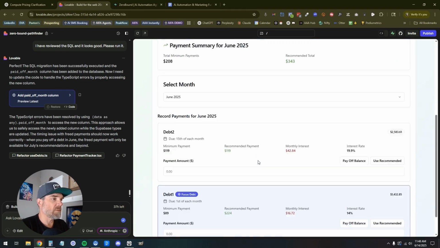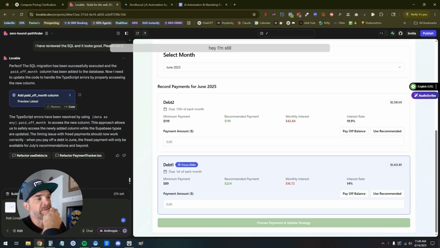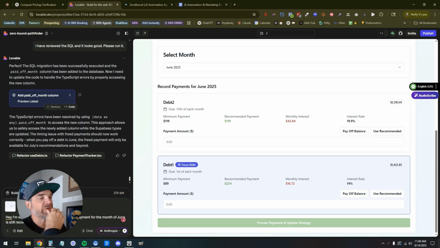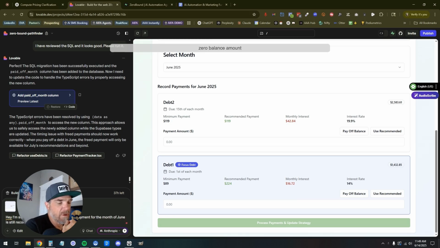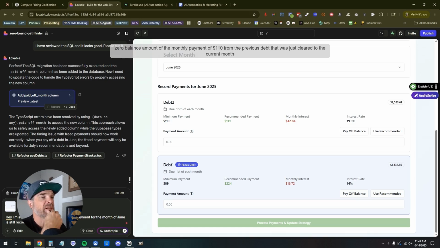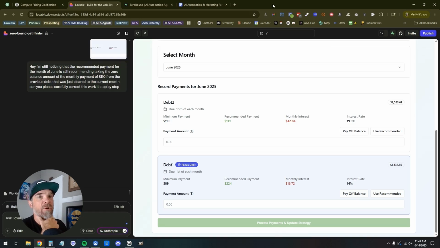Cool. Hey, I'm still noticing that the recommended payment for the month of June is still recommending taking the zero balance amount of the monthly payment of 110 from the previous debt that was just cleared to the current month. Can you please carefully correct this? Work this step by step. You'll see Loveable prompting the system to do that.